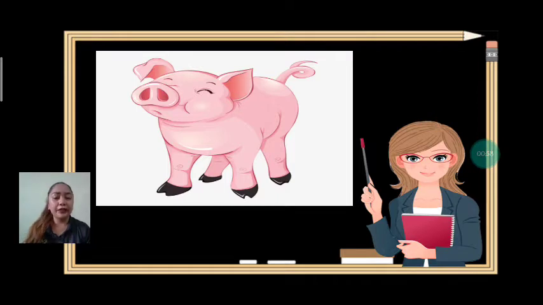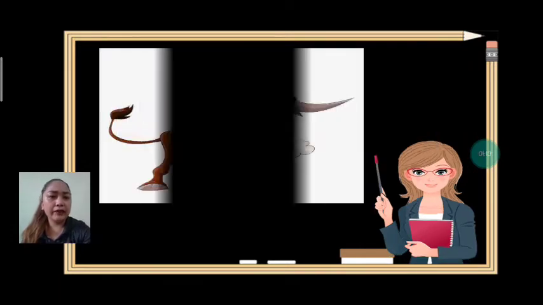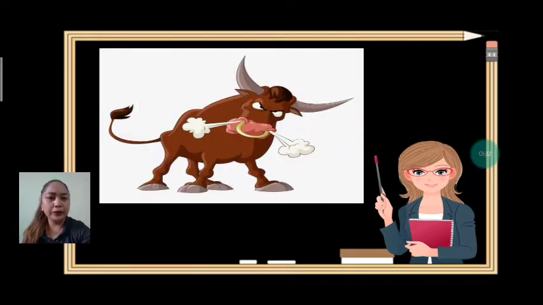is it? Very good. It's a pig. Everybody, it's a pig. Very good. Can we spell pig together? P-I-G, pig. Good job. Next vocabulary is bull.